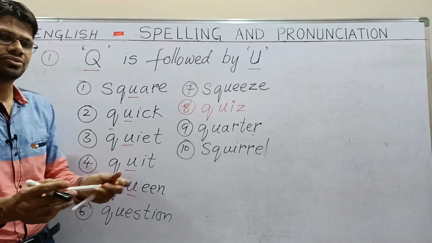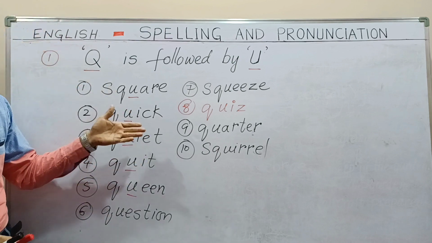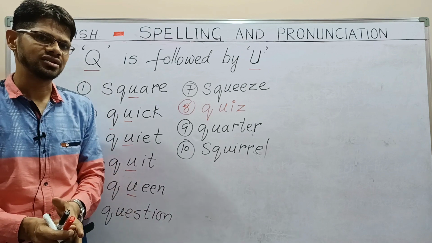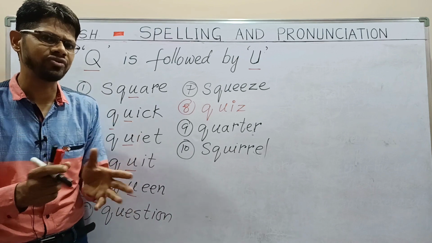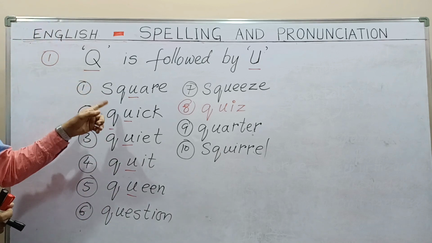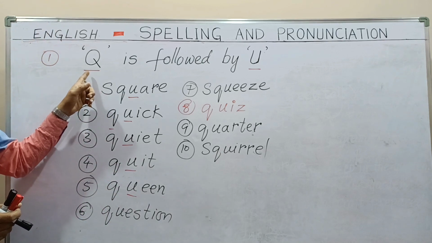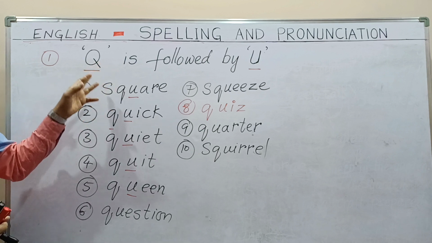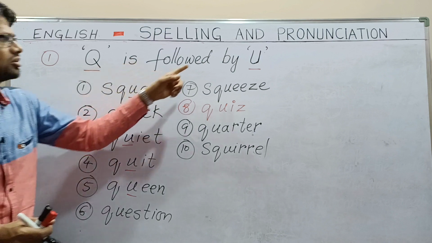So it is a very simple rule. What is the rule? I have brought a few examples for you. Almost all words in the English language which have Q follow the same rule. What is this rule? Q is followed by U.